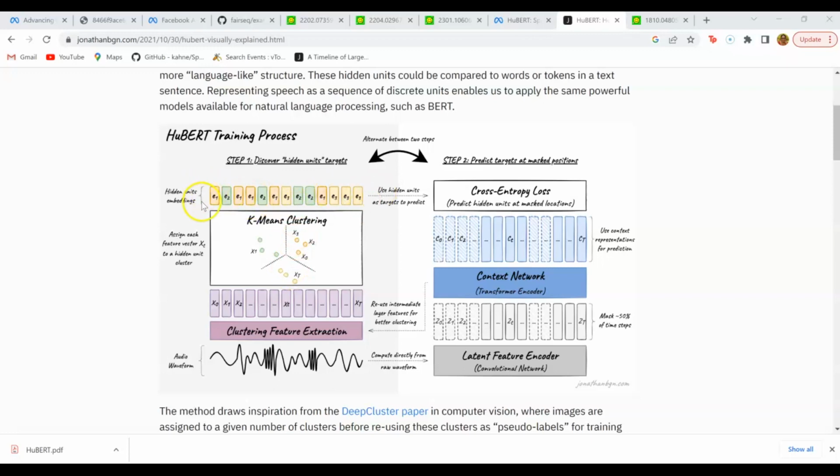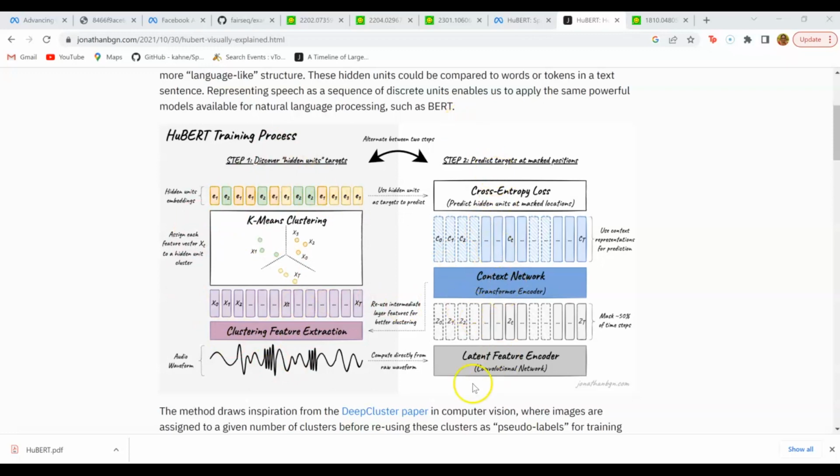So these are our hidden units. We call this discovering the hidden units or the targets. And then in the next step, we want to predict these hidden units for the part of the input that is masked. Okay, so now we understand this first step. Let's move on to the prediction step.